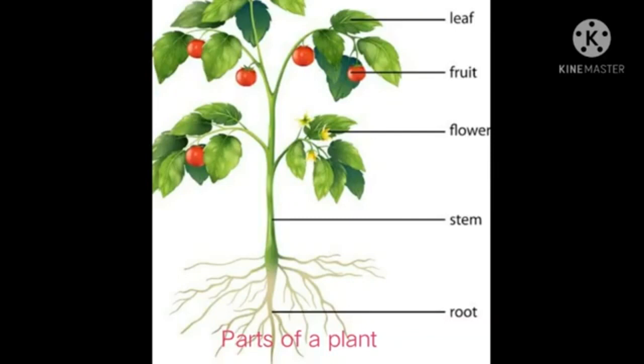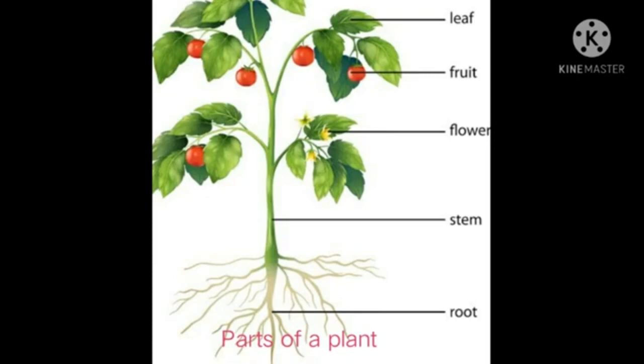The stem and its branches bear the leaves and hold the leaves in such a manner that they get enough light for photosynthesis.